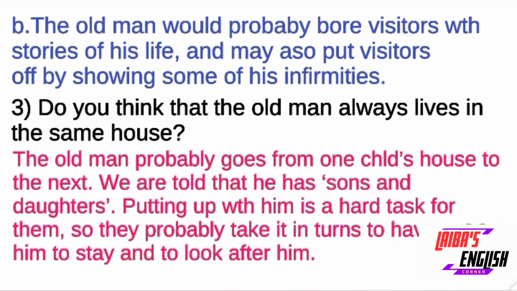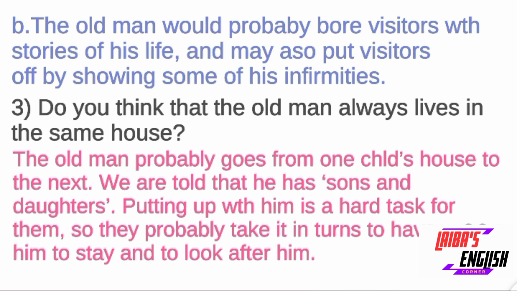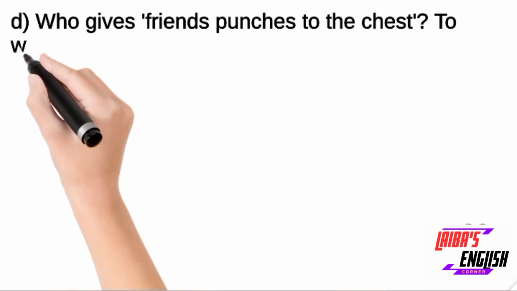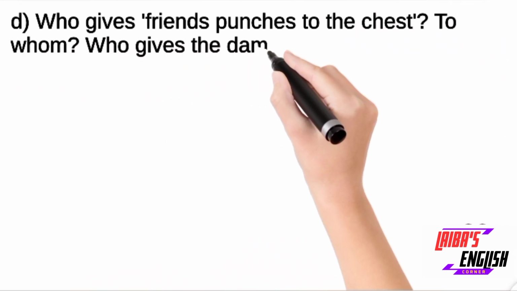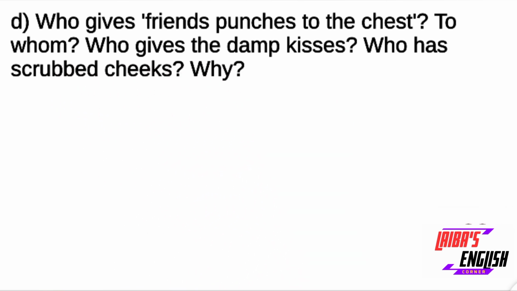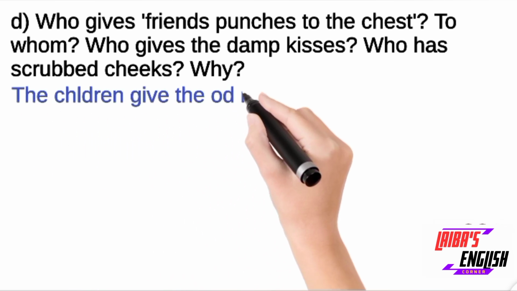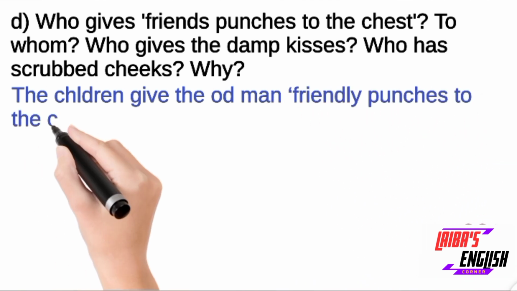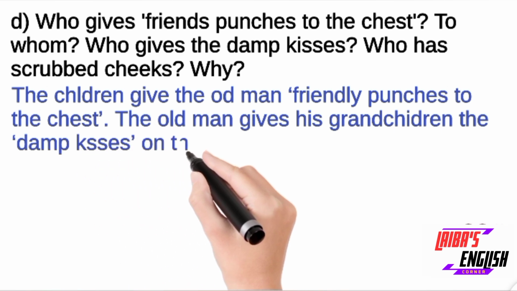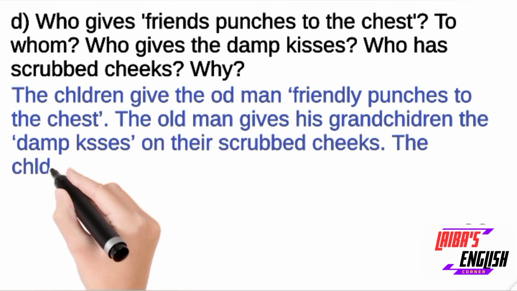So I hope you are clear till now. Let's move toward question number 4. Who gives friendly punches to the chest? To whom? Who gives the damp kisses? Who has scrubbed cheeks? Why? Now we know that his own children were not treating him well. They were treating him poorly. So the grandchildren were playing with their old man, their grandparent.